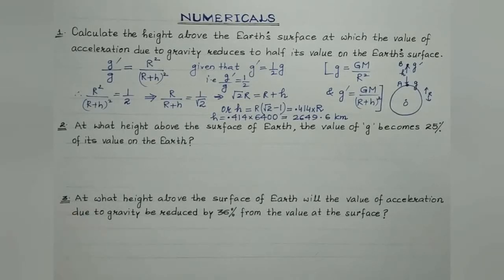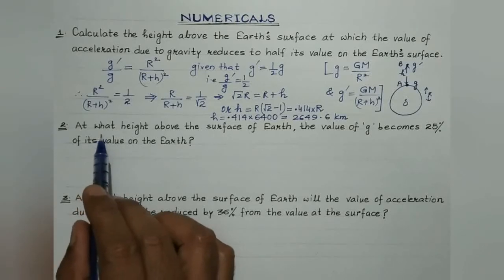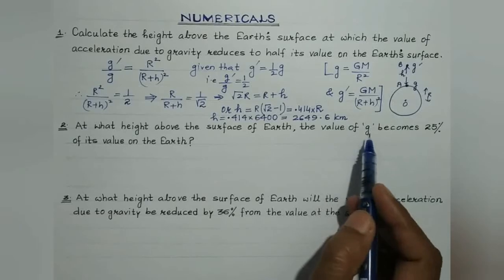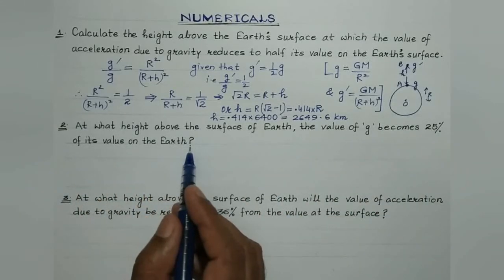Let's concentrate on the second question now. In the second question, we are supposed to determine the height above the surface of the Earth at which the value of g becomes 25% of its value on the Earth's surface, right?